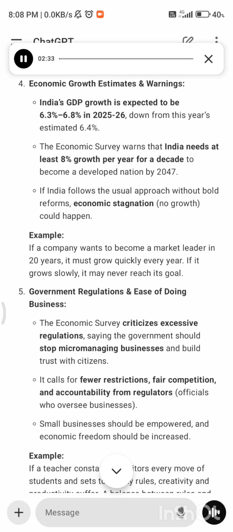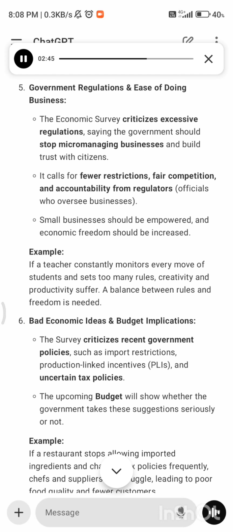5. Government regulations and ease of doing business. The Economic Survey criticizes excessive regulations, saying the government should stop micromanaging businesses and build trust with citizens. It calls for fewer restrictions, fair competition, and accountability from regulators, officials who oversee businesses. Small businesses should be empowered, and economic freedom should be increased. Example: if a teacher constantly monitors every move of students and sets too many rules, creativity and productivity suffer. A balance between rules and freedom is needed.